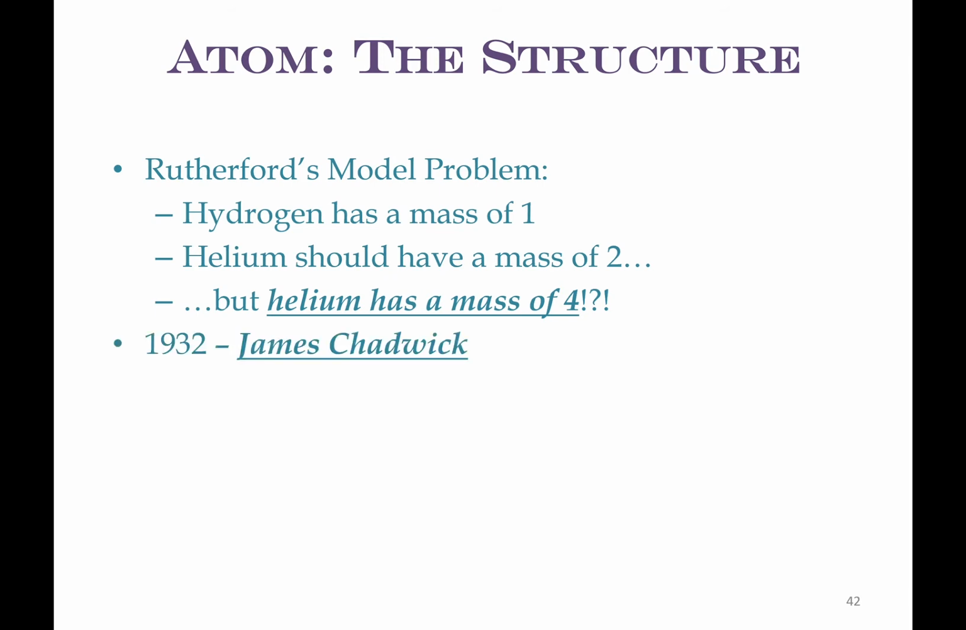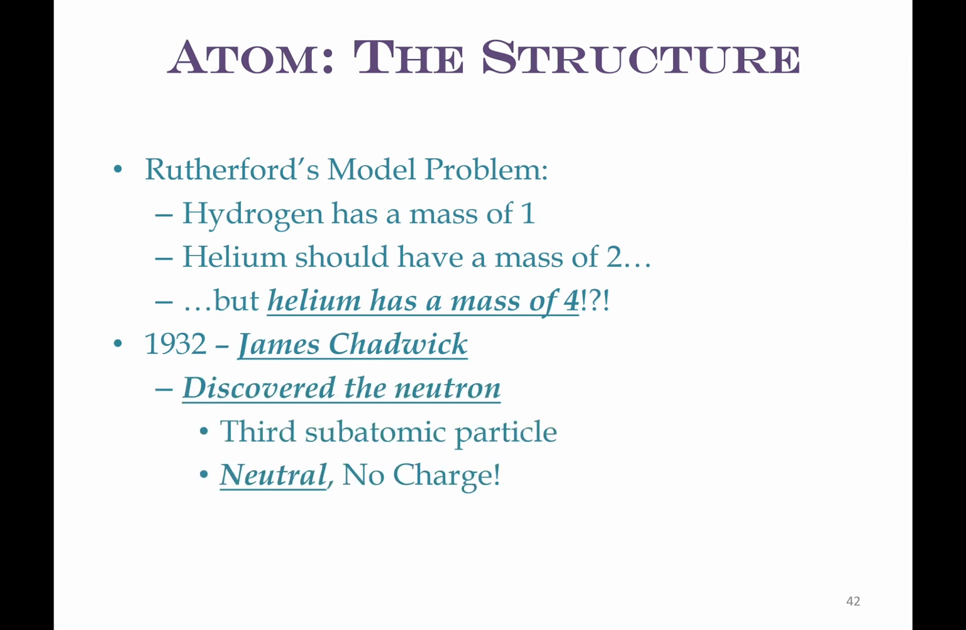James Chadwick and Rutherford actually worked together. They're colleagues. Scientists don't always work very well together, but they discovered what's called the neutron. The neutron is the third subatomic particle, and it's got no charge. It's neutral. So we have positively charged protons, negatively charged electrons, and neutral neutrons. So there was a third particle kind of hidden in there that we didn't realize because it wasn't charged.